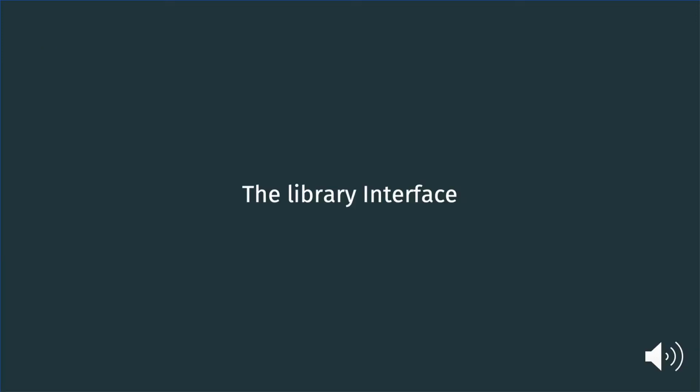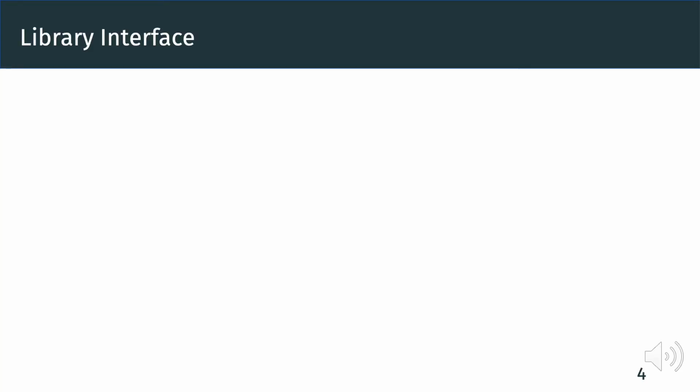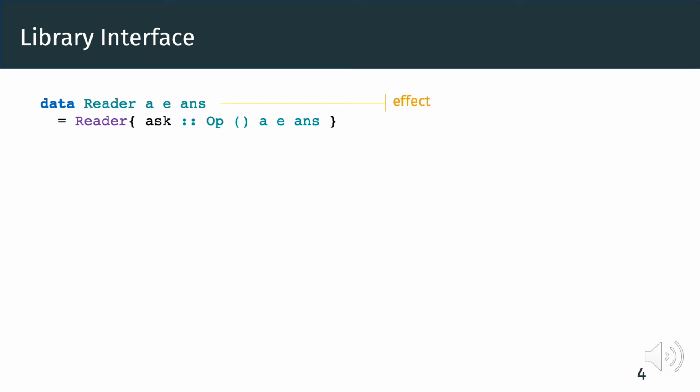To understand the library interface, let's start with an in-depth example of dynamic binding, also known as the reader effect. Using our library to define a new algebraic effect is straightforward. We simply declare a new data type. The data declaration defines a new effect Reader with three type parameters: a for the reader value, and e and s for the effect context and answer type where the reader is handled.